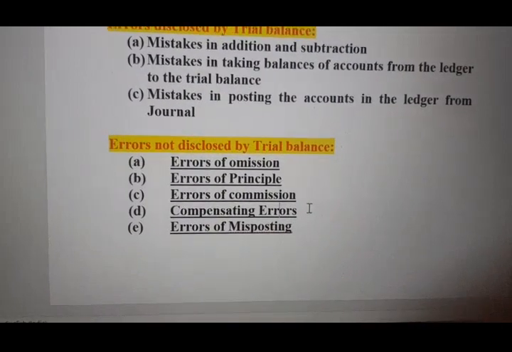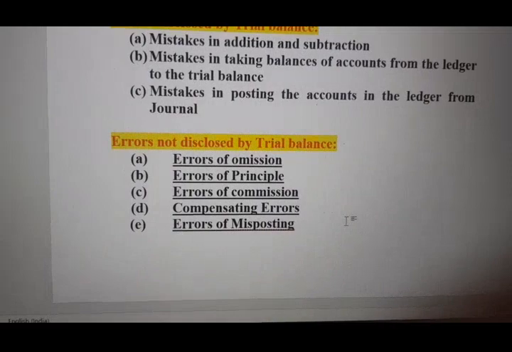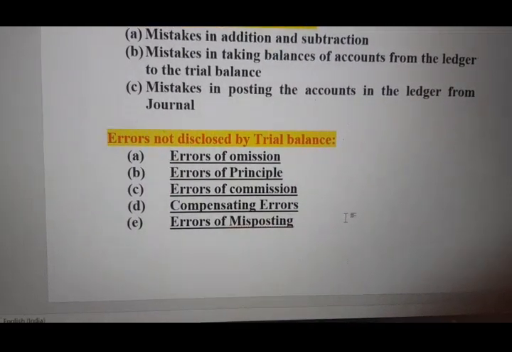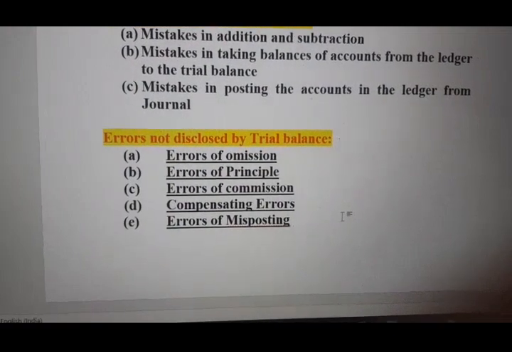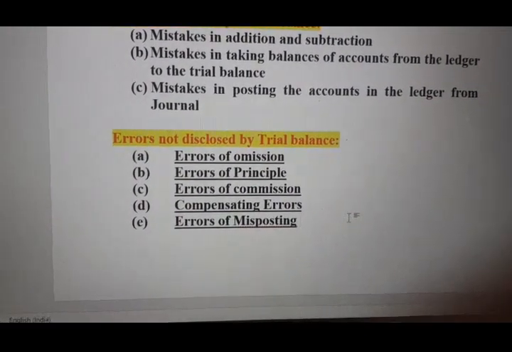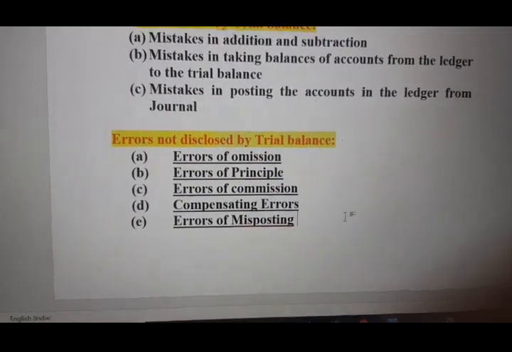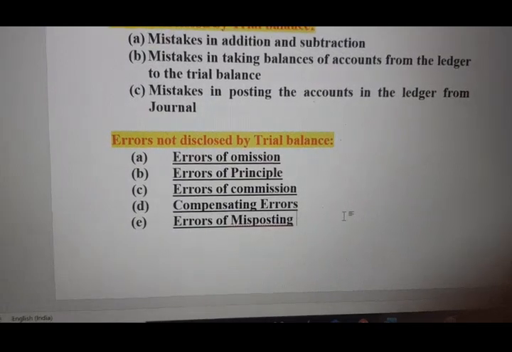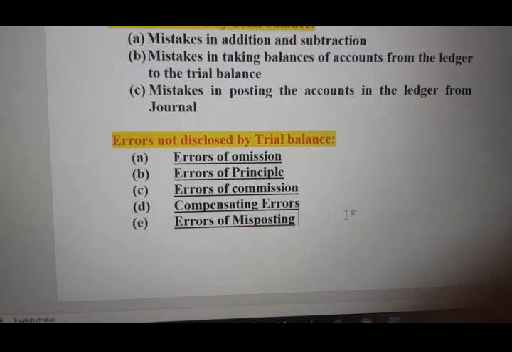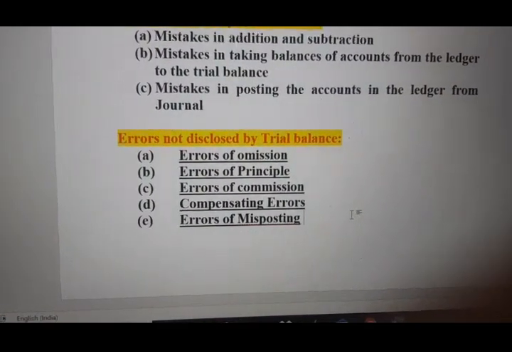Next is compensating error. Compensating error means one error is compensated by another error. Suppose there are two transactions. One is payment of electricity, rupees 3,700. Another is payment of repair, rupees 3,500.